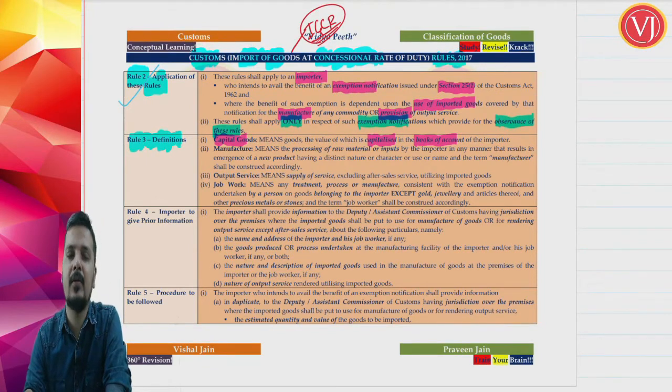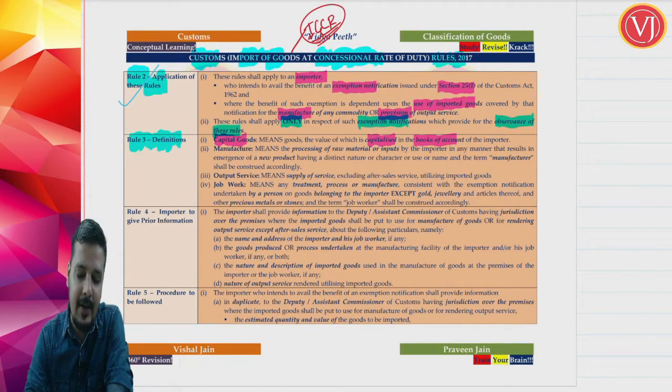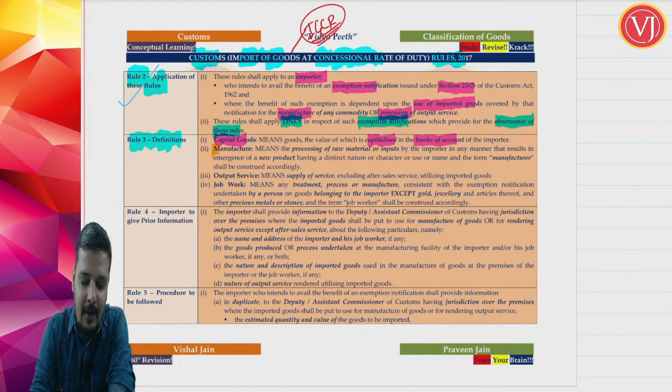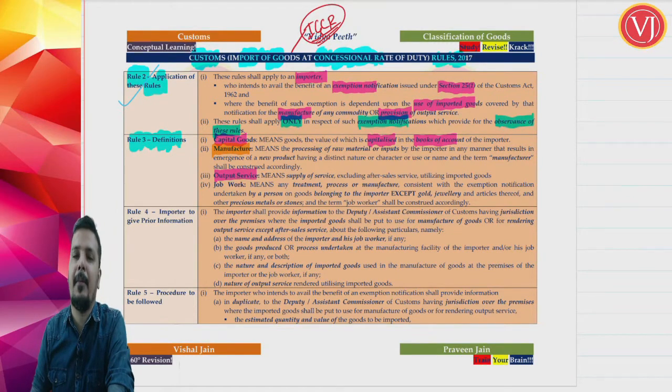Now friends, we have understood what should be the end use of imported goods. The end use of the imported item should be either manufacture of commodity or provision of output service. So now friends, you have to understand what is meant by manufacture and what is meant by output service.